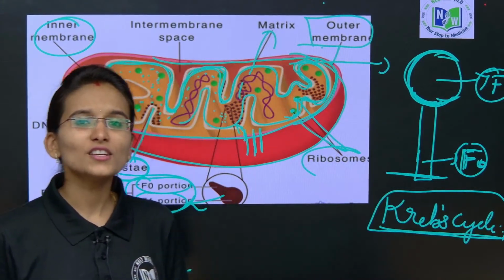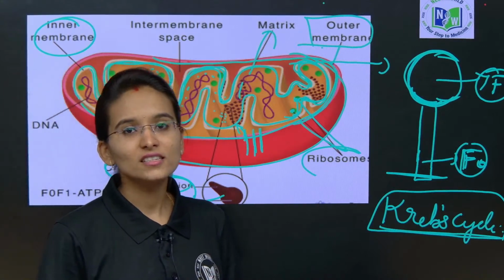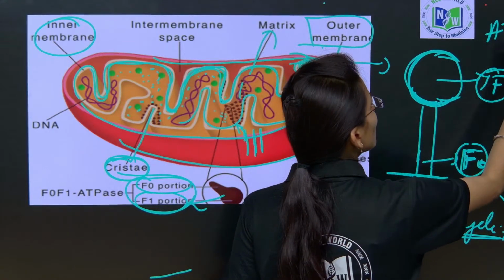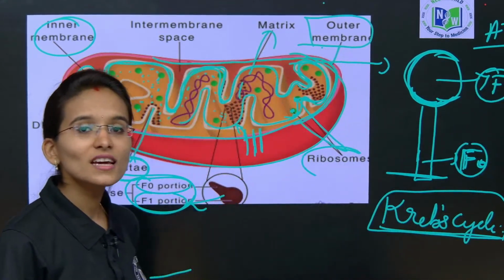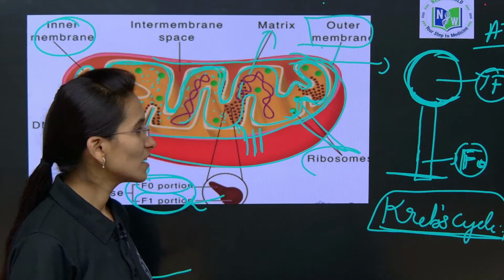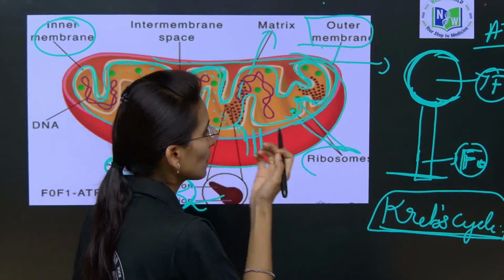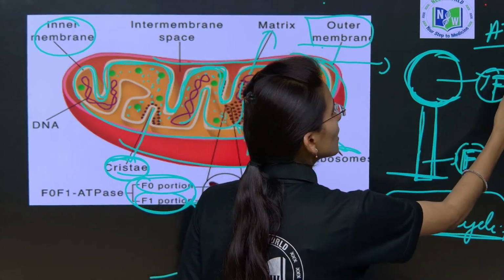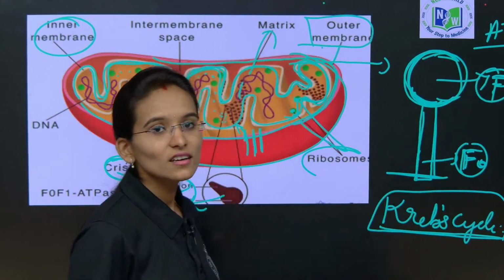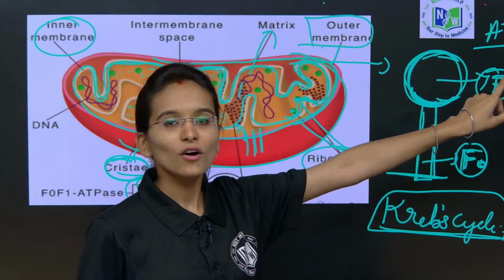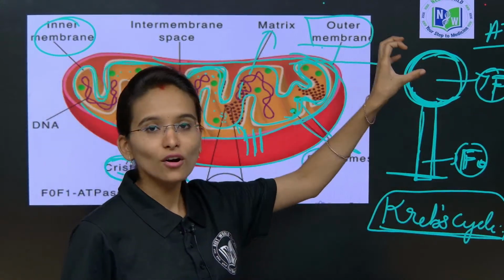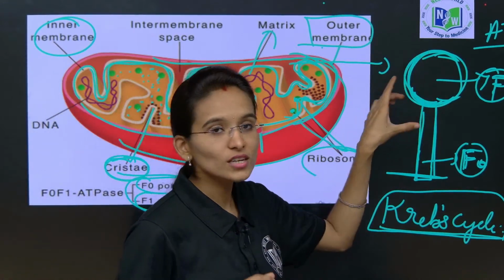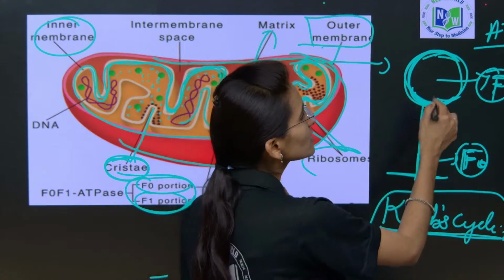The mitochondria is involved in the generation of energy, in the form of ATP. What is the full form of ATP? Adenosine triphosphate. Now the F1 particle is inactive in state. We have to generate energy in the form of ATP, right? That is the only main function of the mitochondria. But if you look at the elementary particles, the F1 particle is inactive.